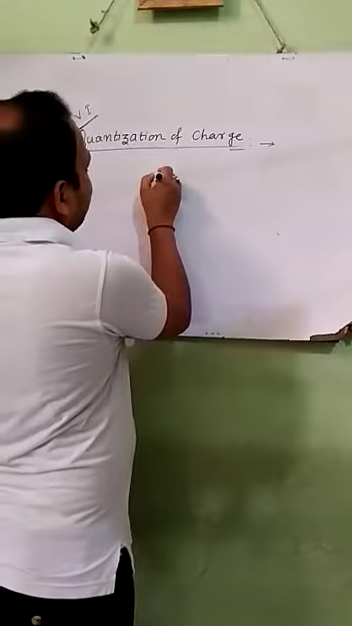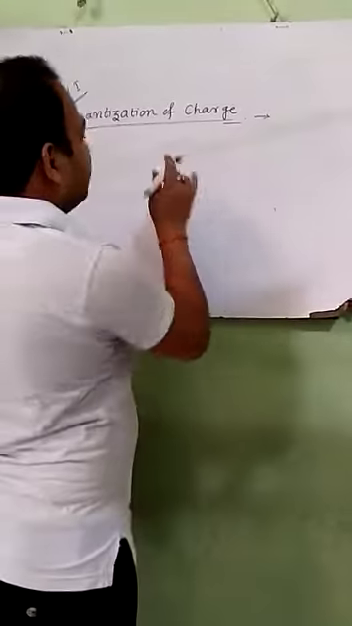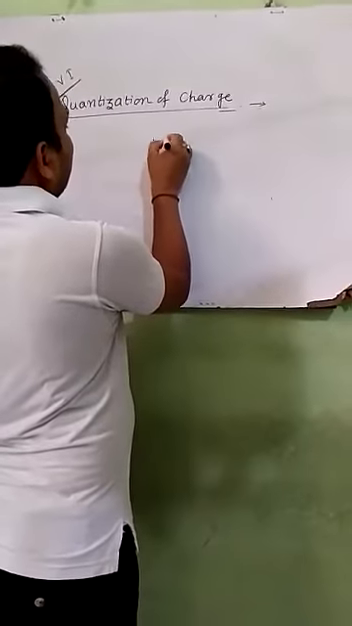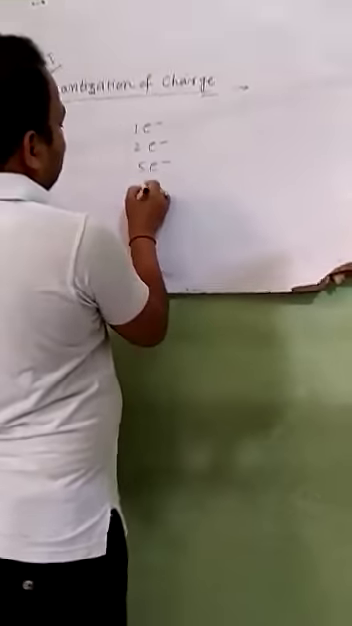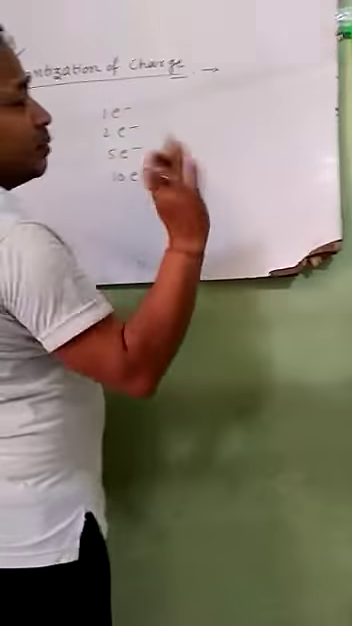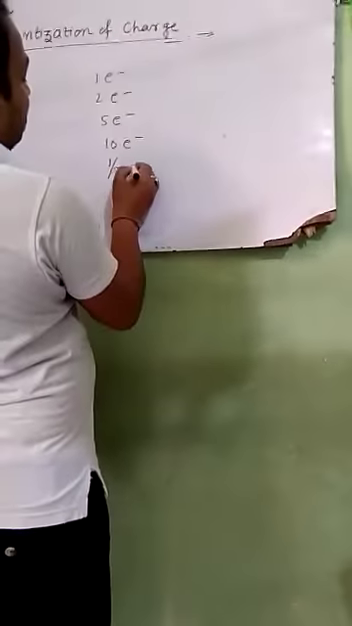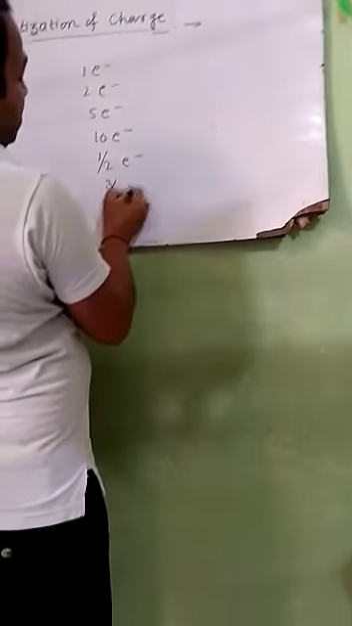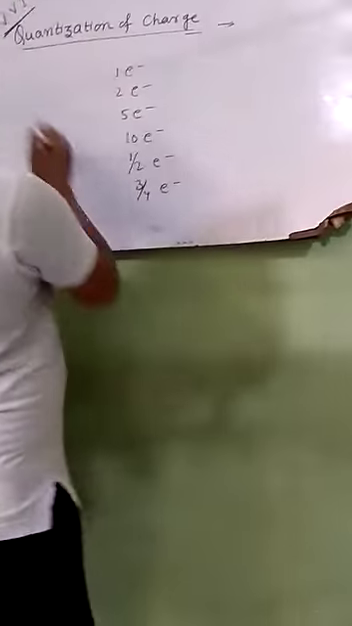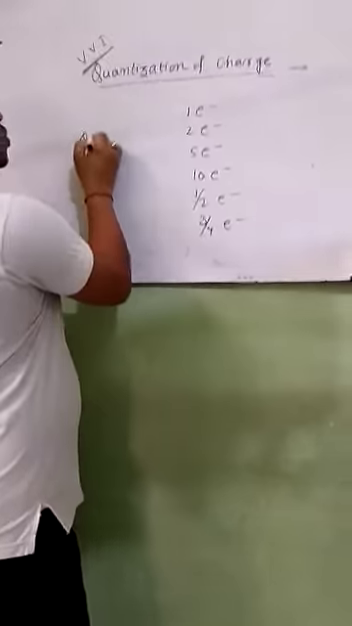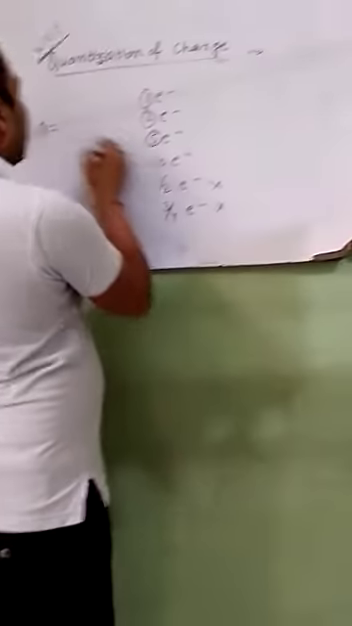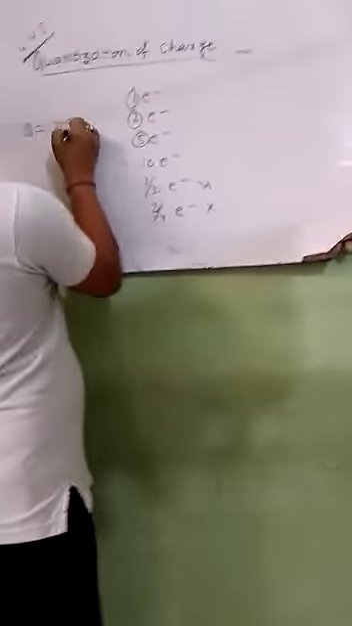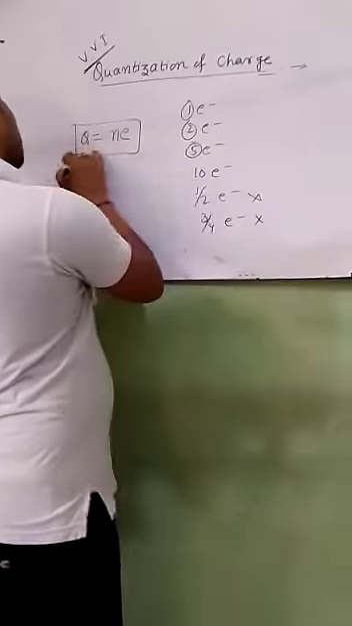Electrons are transferred in integer form, like 1 electron, 2 electrons, 5 electrons, 10 electrons. It can never be fractional. Hence, we can say that charge on any body is an integral multiple of the electron's charge, which is known as the quantization principle.